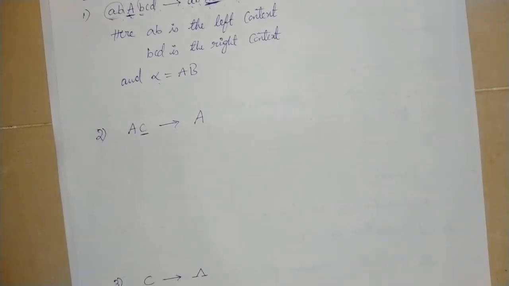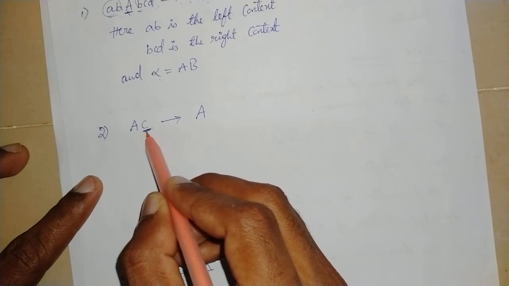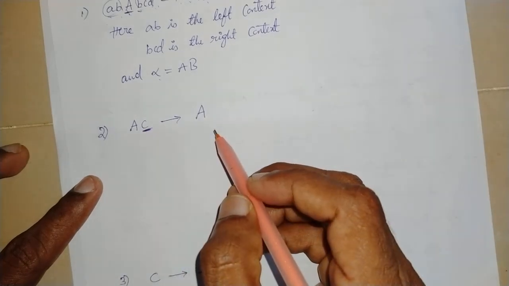Now the second production rule, AC replaced by A. Here C is replaced by the empty string.